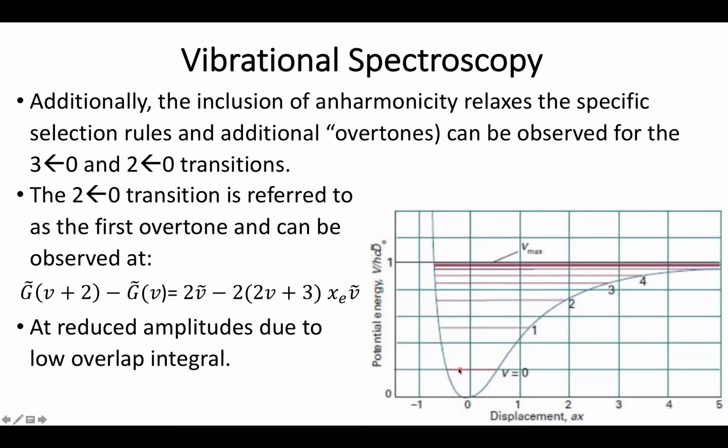Now, when I go to a non-quadratic potential, I can start to see little bits of this transition, as the states are not going to be as orthogonal as they would be from the simpler model. But there's still not exactly a lot of overlap between these two wave functions. So as a good general rule, expect your overtone to be about 1/10 the intensity of the original signal. So you can often find them, but you do have to start by looking for them.